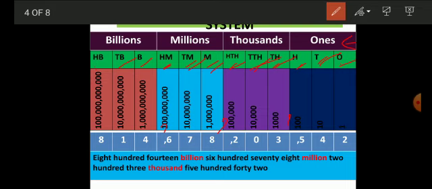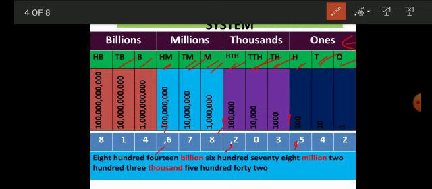Students, see, I wrote here the number 814678203542. Now this number is separated by commas. I put the commas after every 3 digits. Now this number is separated into 3 periods: billions, million, thousand.